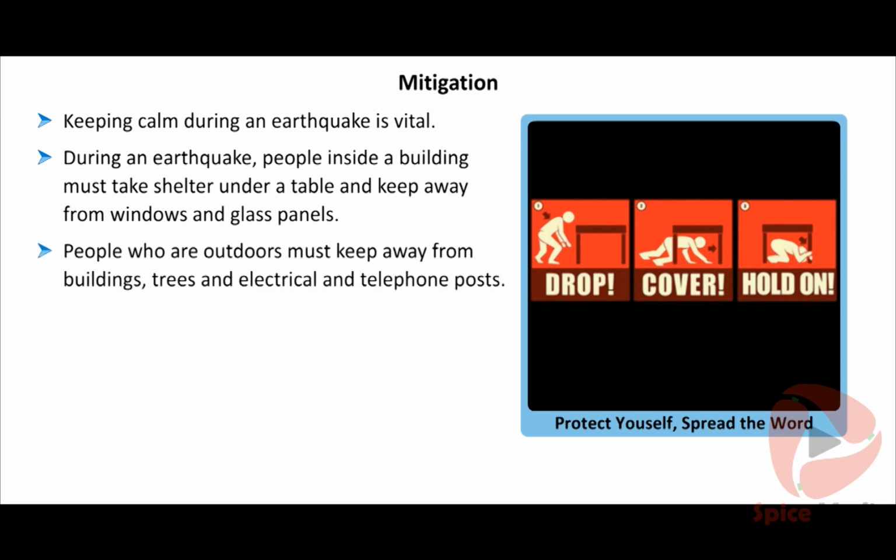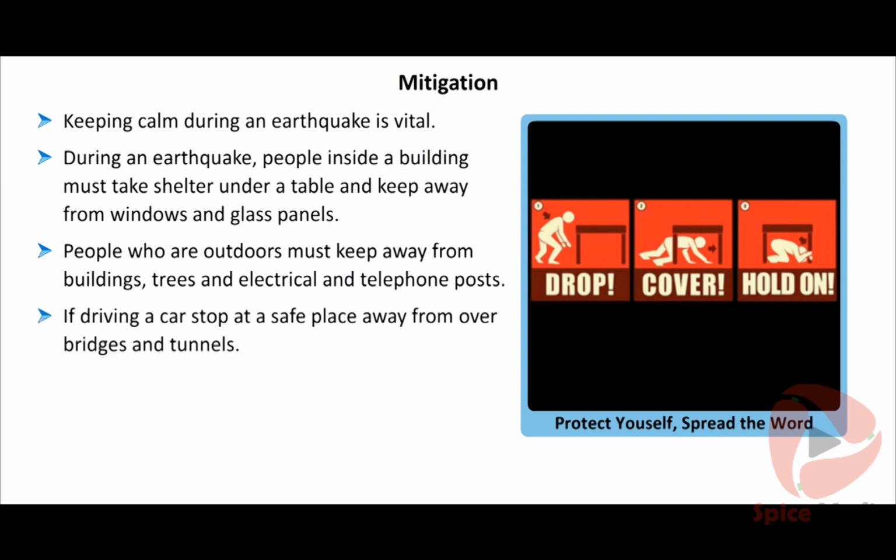People who are outdoors must keep away from buildings, trees, and electrical and telephone posts. Trees and posts get uprooted during an earthquake and building collapse. If driving a car, stop at a safe place away from the overbridges and tunnels. Overbridges may collapse and tunnels may cave in.